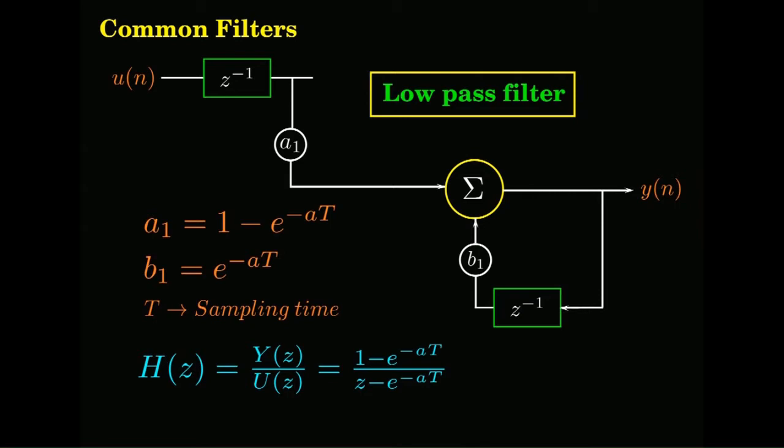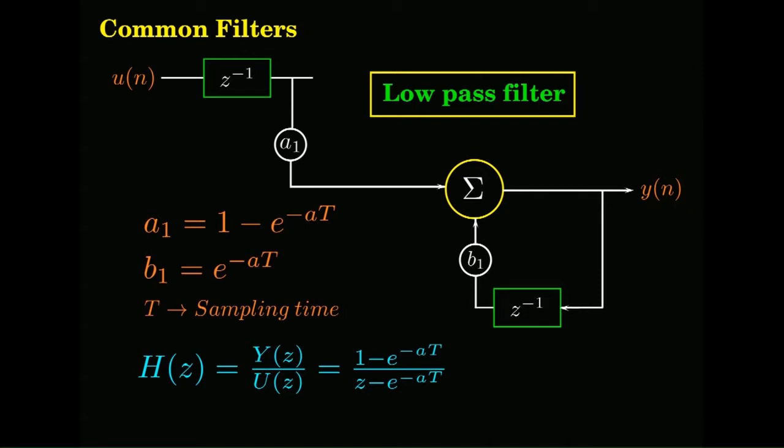Then I do the sampling, okay, I get the points. You make the closest fit, and you will see that 1 minus e to the power of minus at is the fit in the case of the numerator, which is the A1, and in the case of the B, e to the power of minus at. Always go from the time response, just like we did in the triangle. Take it, sample points, and then make the Z transform in terms of k, k minus 1, k minus 2, k minus 3.